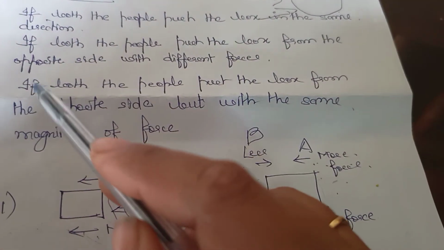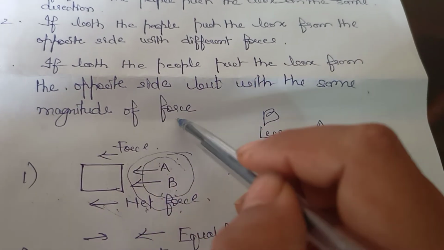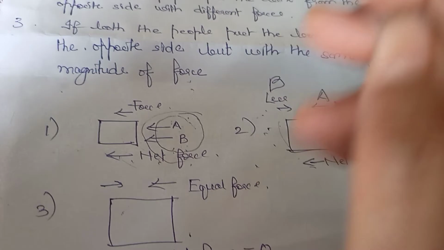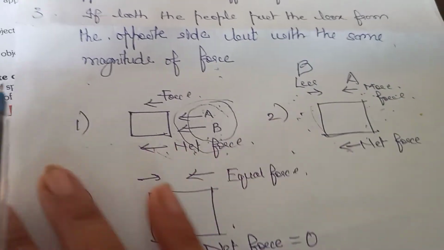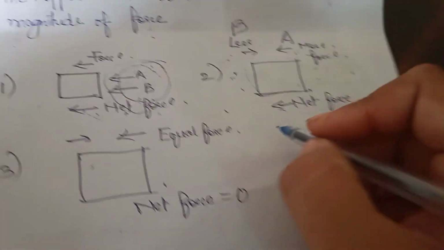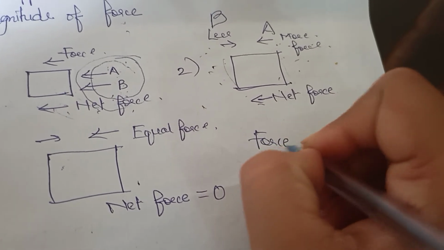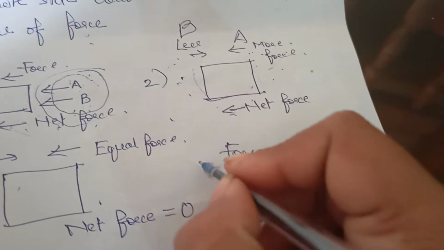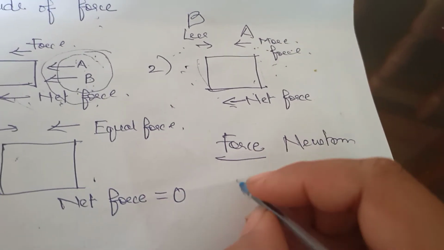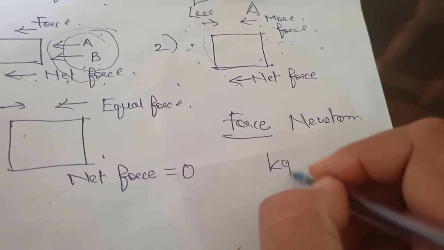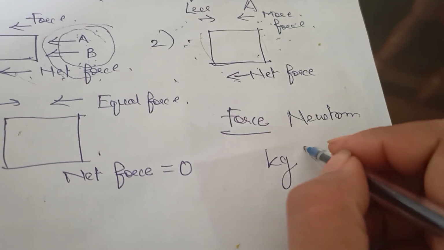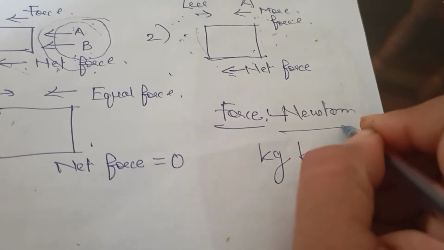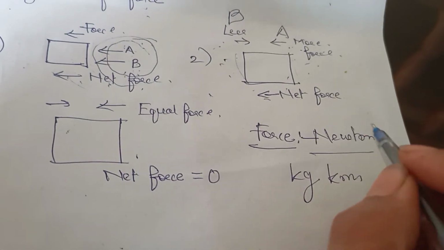Now the third point is, if both people push the box from opposite sides but with the same magnitude of force. Magnitude means the same amount. Now one more thing: the unit of force is Newton. Like weight you measure in kg and distance you measure in kilometer, in the same way force is measured in Newton. Newton is the unit of force.